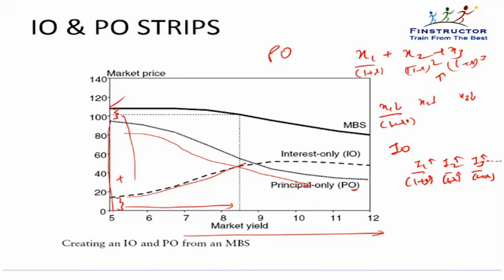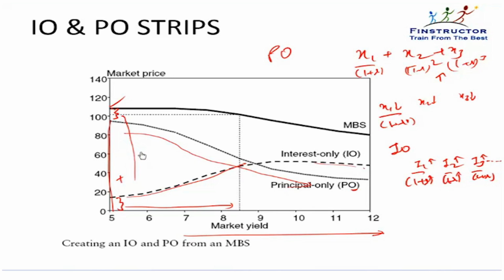Prepayment is not happening. So anyways, there was no prepayment happening. So after the rates go up from 11 to 12%, this cash flow will not go up. Cash flow will remain the same. However, the discount rate will now go up. The cash flows now remain the same, but the discount rate has gone up. So at very high rates, remember, as interest rates increase, the value of interest only strips start coming down.